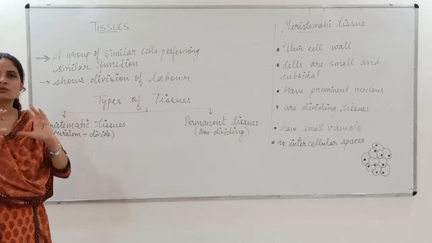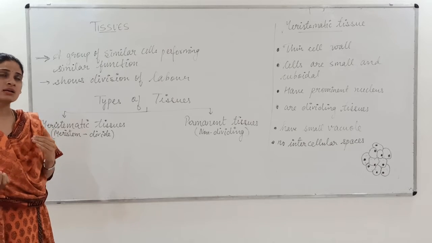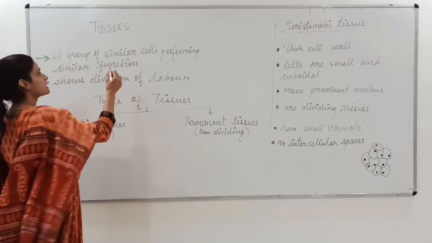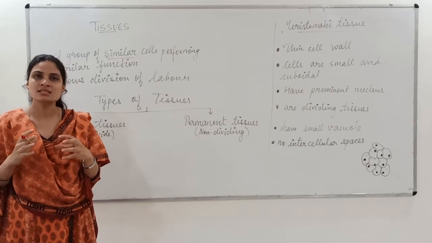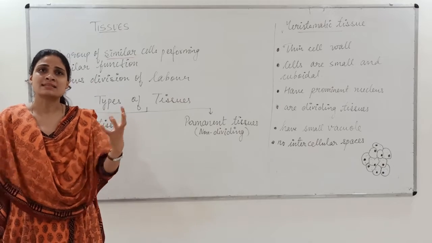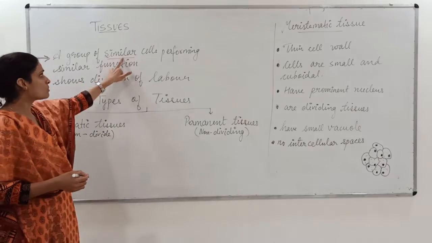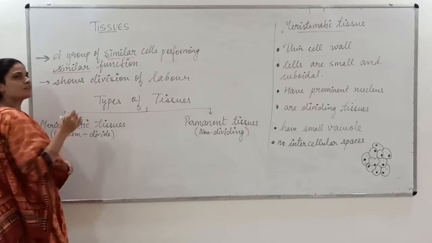That means if a group of cells is present, it is called a tissue, and when they are similar, they look alike, or the cells grouping together come from the same cells, and they perform a similar function.